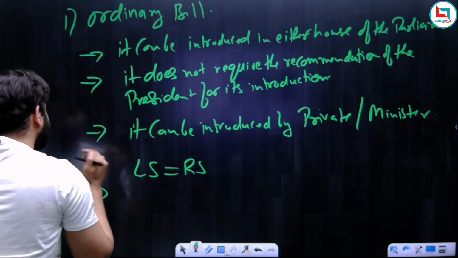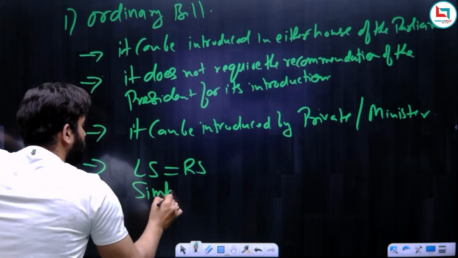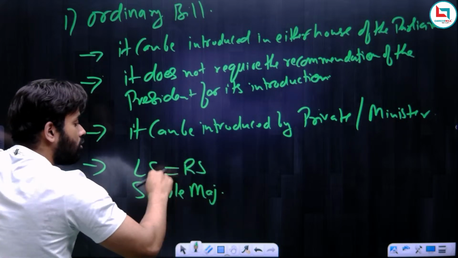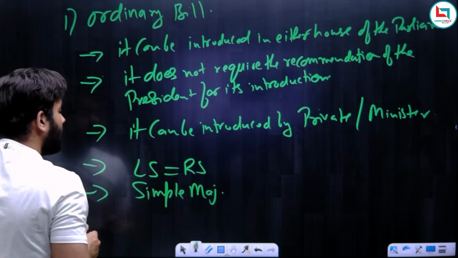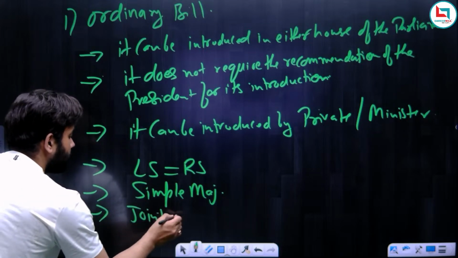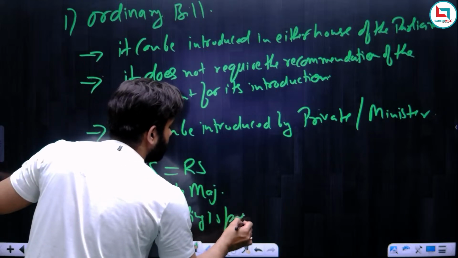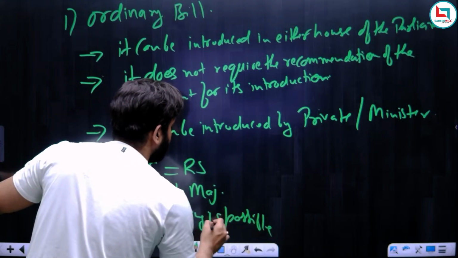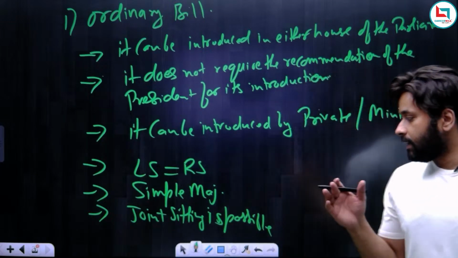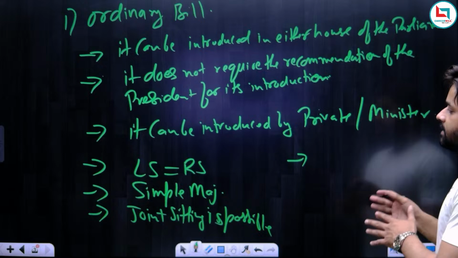One more thing, an ordinary bill should be passed by simple majority from both the houses of parliament. This bill must be passed from both the houses of parliament by simple majority, and we all know that on this bill joint sitting is possible. Okay, and after joint sitting, let us understand that whenever a bill is passed by the Lok Sabha and Rajya Sabha, it is sent to the president.